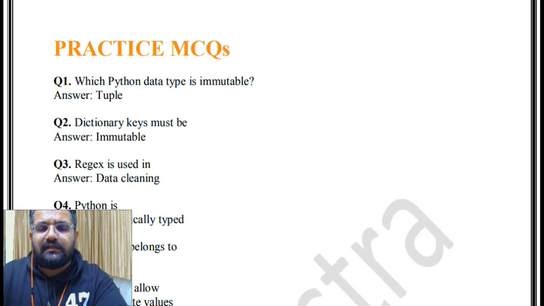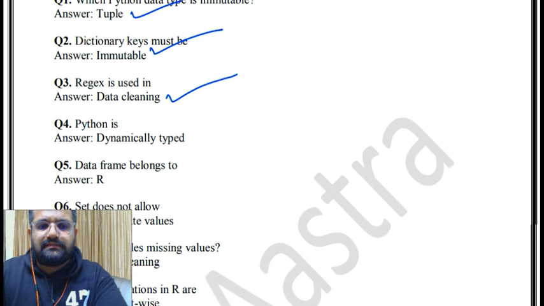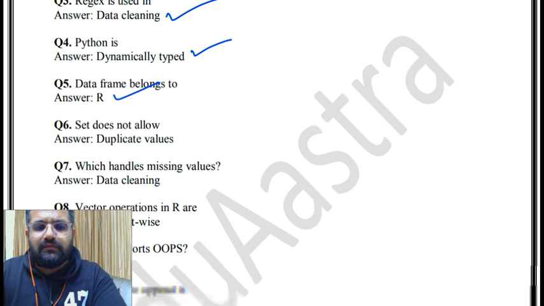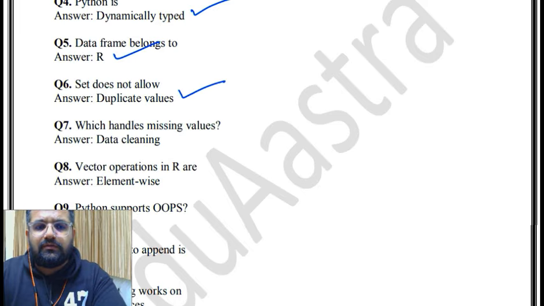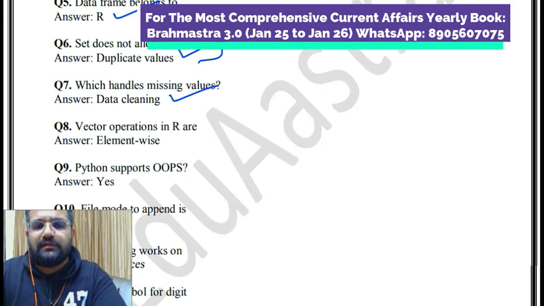Which Python data type is immutable? Tuple. Dictionary key must be immutable. Regex is used in data cleaning. Then Python is dynamically typed. Data frames belong to R. Set does not allow duplicate values. Set में क्या allowed नहीं है? Duplicate values. So set does not allow duplicate values, which handles missing values, data cleaning.